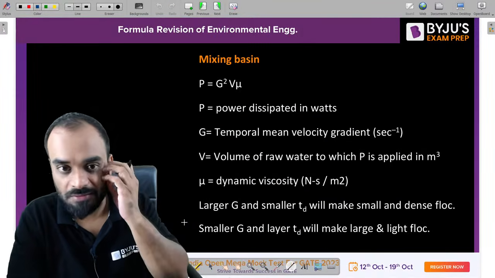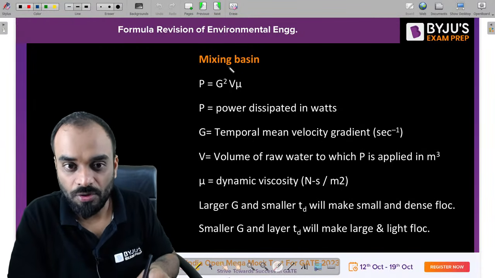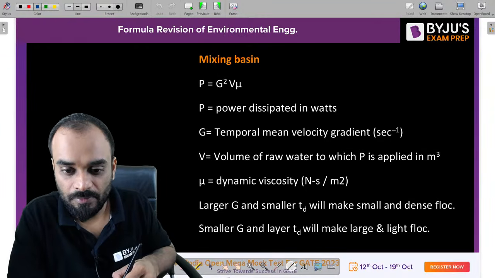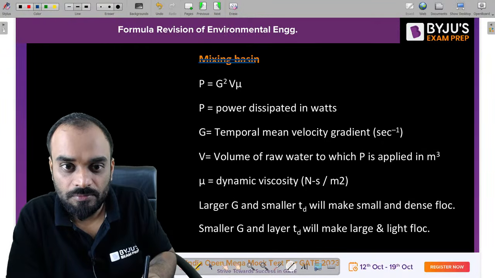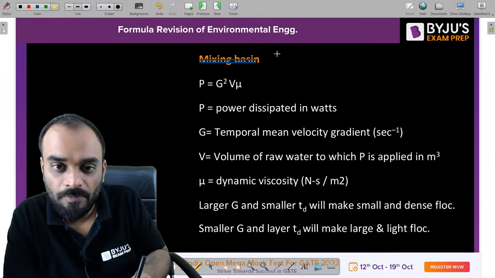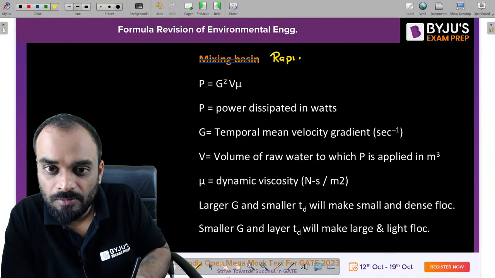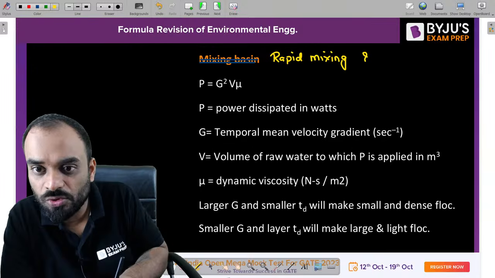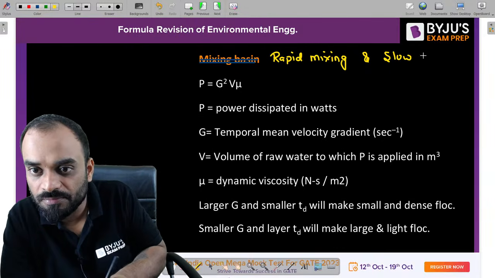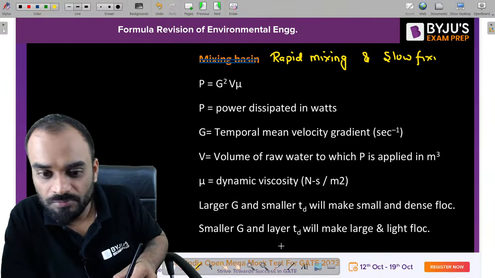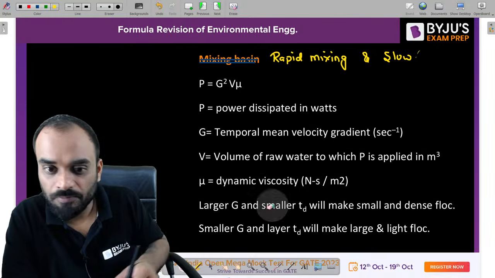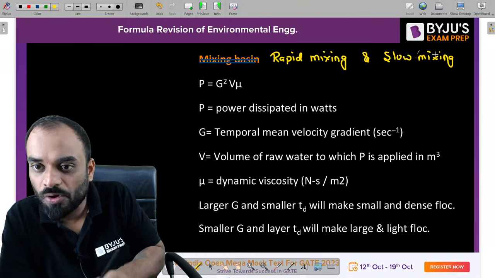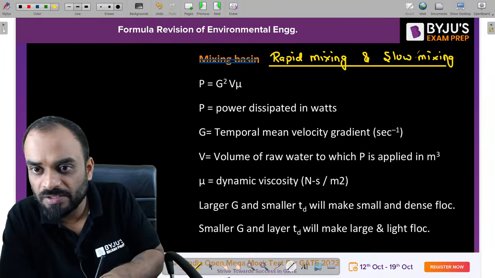Next is the mixing basin. Rapid mixing is known as coagulation, and slow mixing is known as flocculation. Rapid mixing and slow mixing.